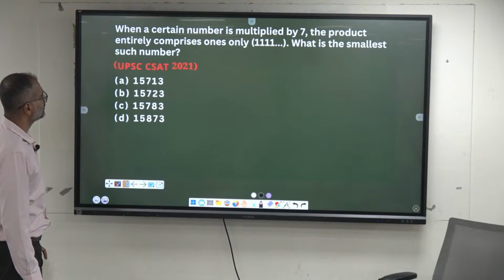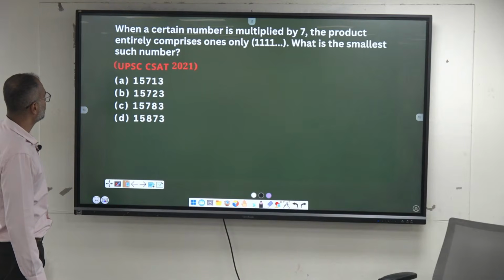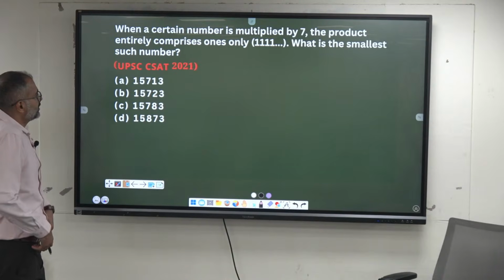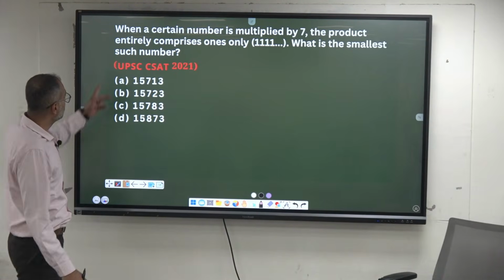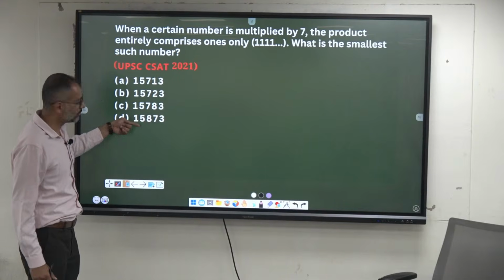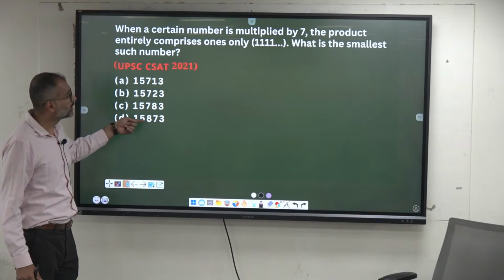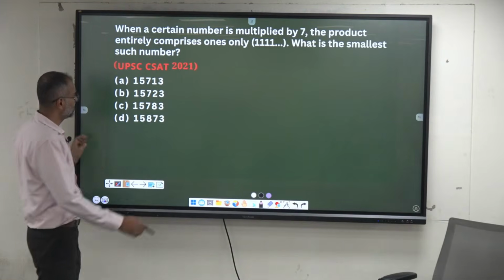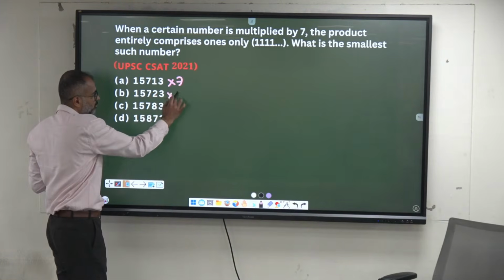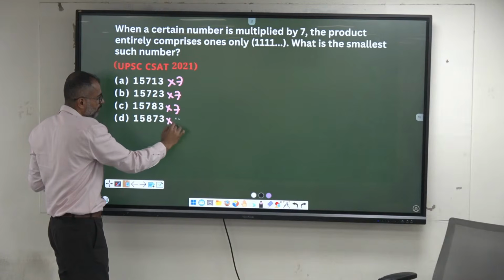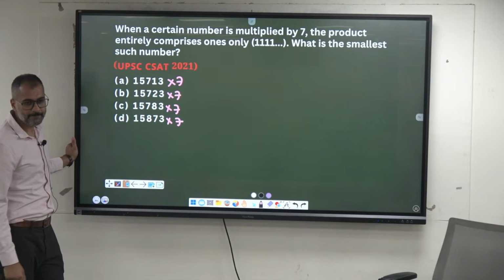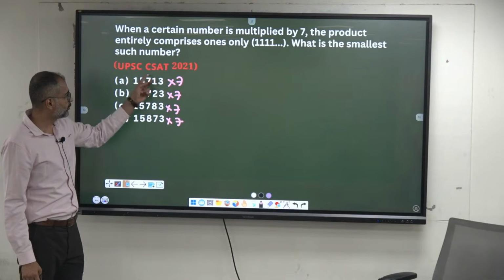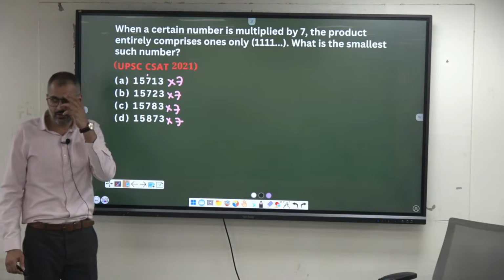When a certain number is multiplied by 7, the product entirely comprises only the digit 1. What is the smallest such number? Meaning, one of these numbers, when you multiply by 7, should contain all ones. Multiply quickly, 2 or 3 digits. 7 into 3 is 21, 1, carry 2, 7 into 1 is 7, 9, 91 comes, no.